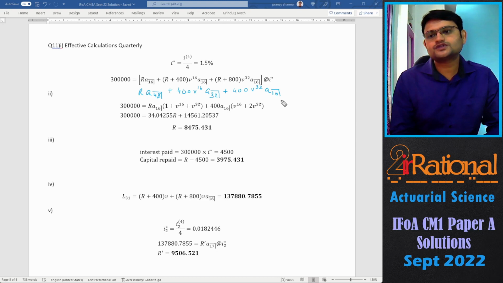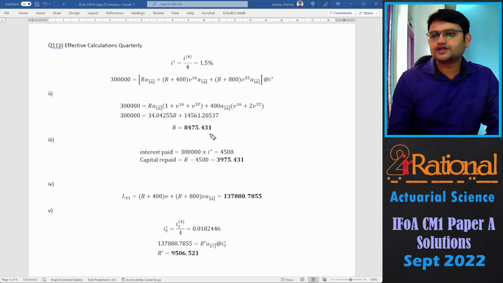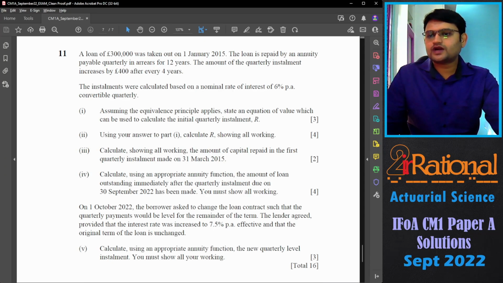This would also give you the same answer. So the answer is 8475.431. Second part, using your answer to part 1, calculate R showing all working. So that was actually what we just did, calculated our R.